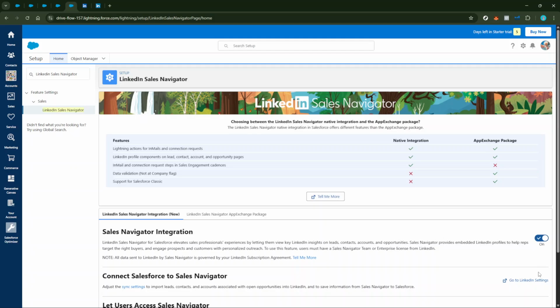Now, LinkedIn requires you to grant permissions for this integration, so follow the prompts to allow access rights. This step is essential as granting these permissions ensures that Salesforce and LinkedIn can communicate and share information seamlessly. Rest assured, these permissions simply allow the two platforms to work together effectively.